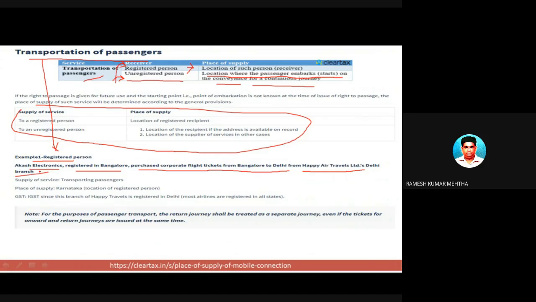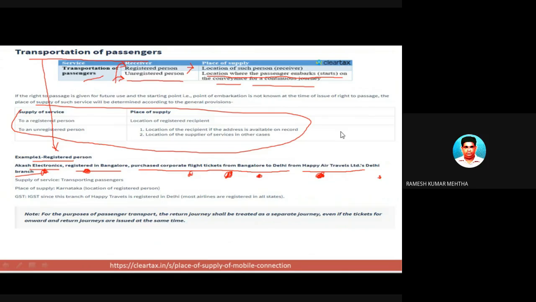So Akash Electronics is registered in Bangalore, and he is going from Bangalore to Delhi. For this, he has purchased a corporate flight ticket from an agency called Happy Air Travels Limited of Delhi. The flight is from Bangalore to Delhi.